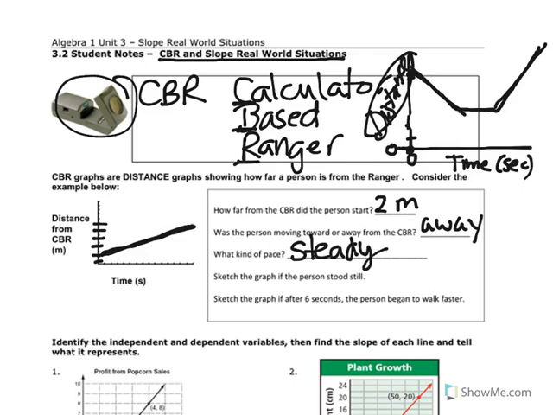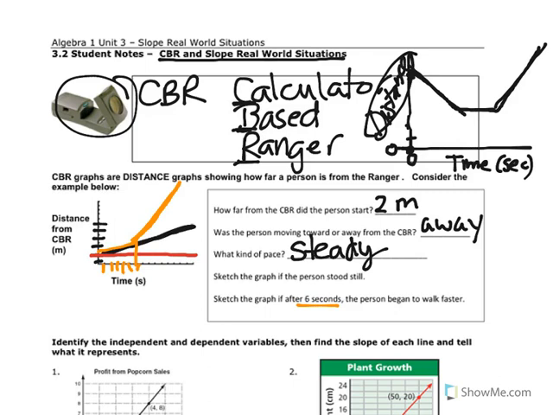It says sketch the graph if you stood still. If he stood still and started right here, it would just go like this. Nothing would happen. And then sketch the graph if after 6 seconds he began to walk faster. I'll do that in orange. So 1, 2, 3, 4, 5, 6. So right about here, if he started to walk faster, the graph would start going up like that, because he's getting further away at a faster pace.